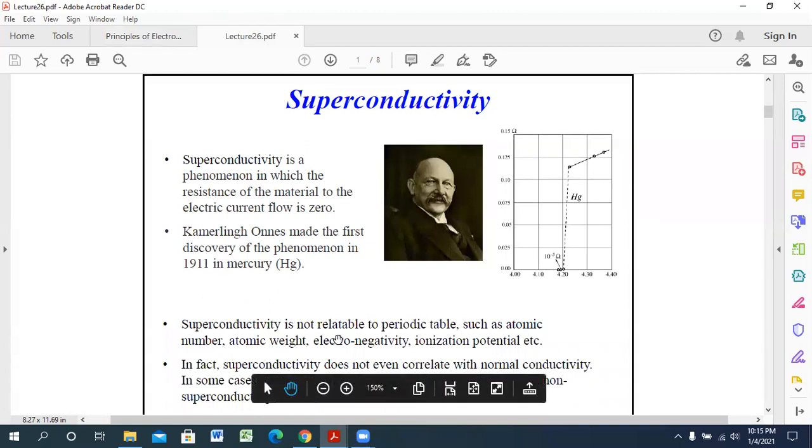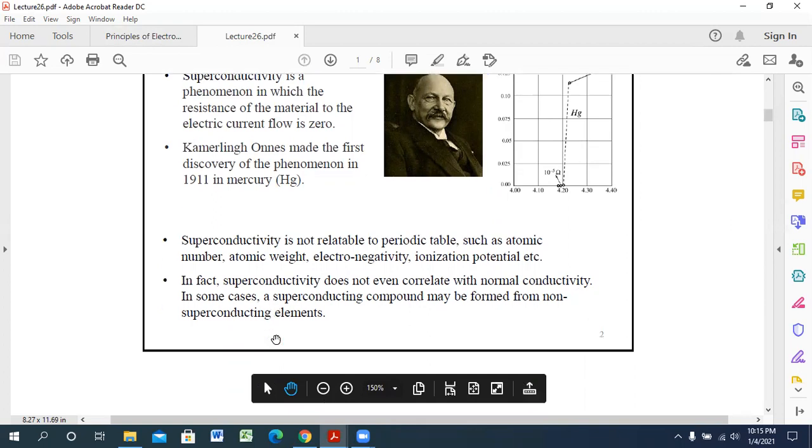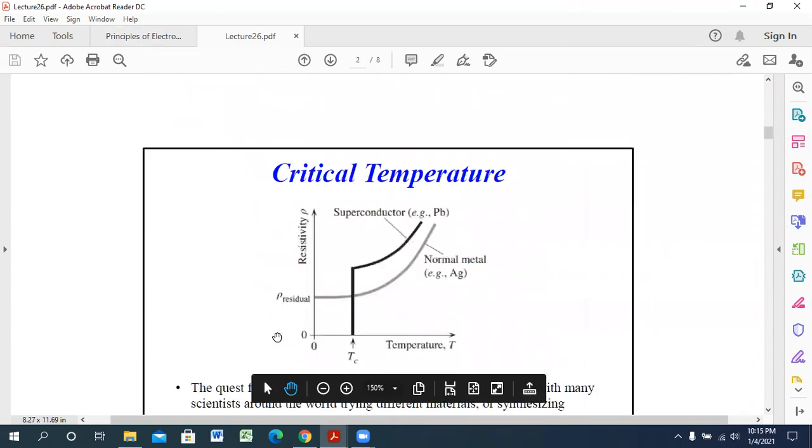So a superconductor is not relatable to the periodic table, because a superconductor is not such a type of material that we can find in our periodic table, such as by atomic number, atomic weight, or anything like that. In fact, superconductivity does not even correlate with normal conductivity. Okay, so a superconducting compound may be formed from a non-conducting material also, because we can form this superconductor using the temperature effect.